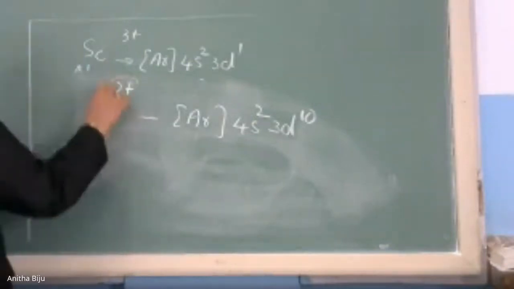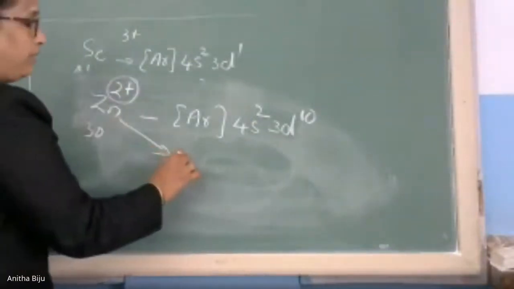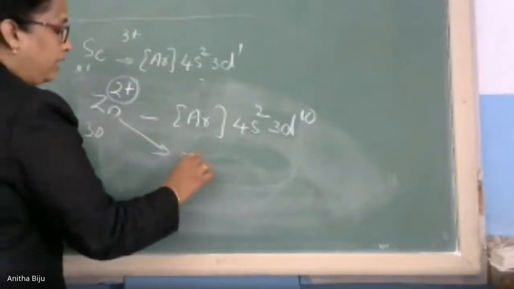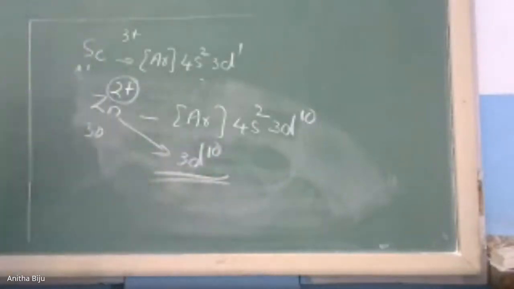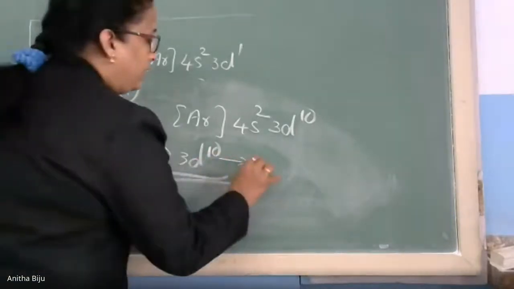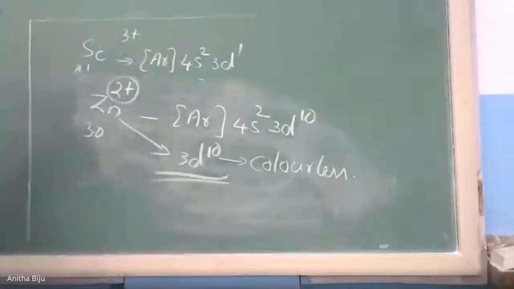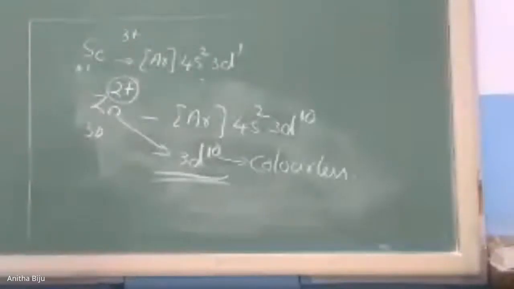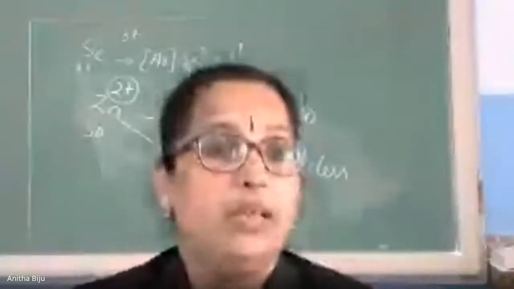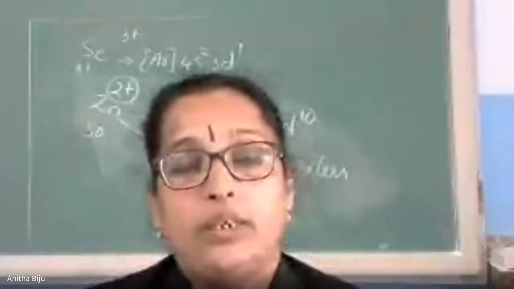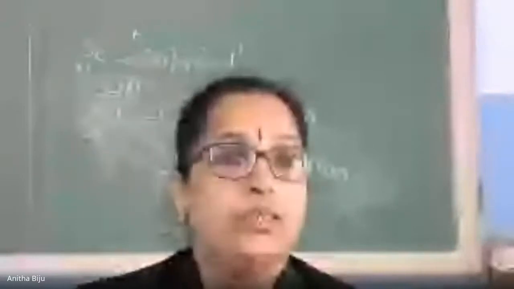And if Zn2+ is there, the configuration becomes 3d10. 3d10 means the D subshell is completely filled. So if the D subshell is completely filled, again it gives a colorless solution, a colorless compound. So this is the reason behind the color formation of transition elements. It is due to dd transition. dd transition means excitation of an electron in the D level.